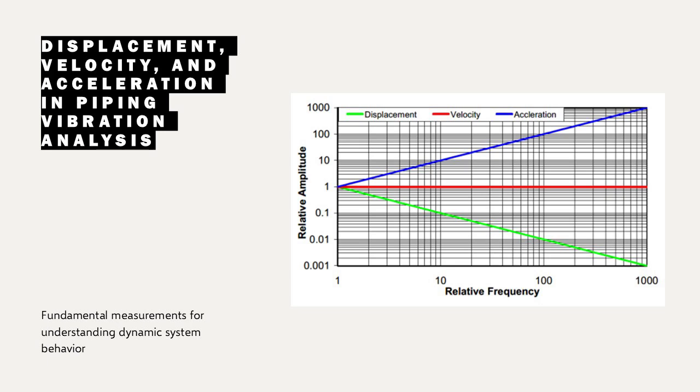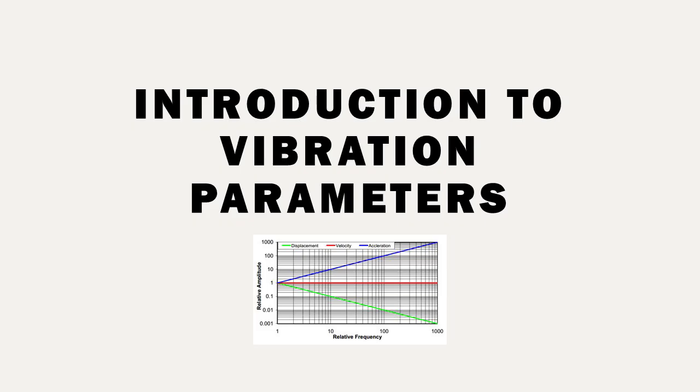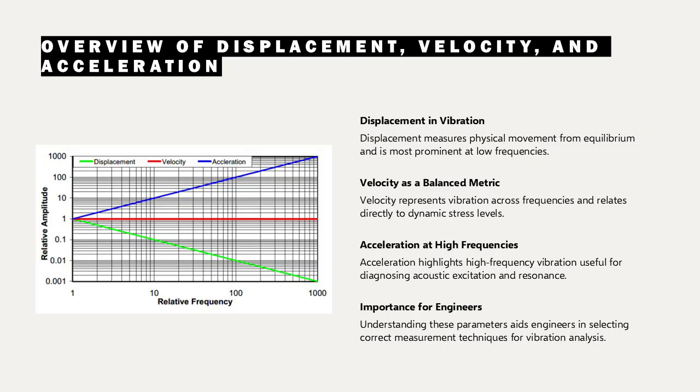Displacement, velocity, and acceleration in piping vibration analysis, fundamental measurements for understanding dynamic system behavior. Introduction to vibration parameters: displacement, velocity, and acceleration. Vibration in mechanical systems can be quantified using three primary parameters: displacement, velocity, and acceleration. Each of these parameters represents a different aspect of the oscillatory motion and behaves differently across the frequency spectrum.